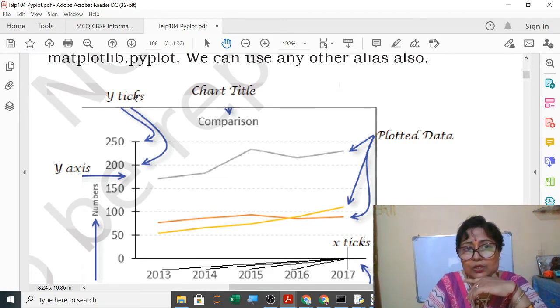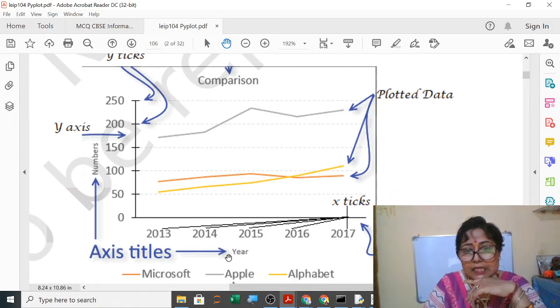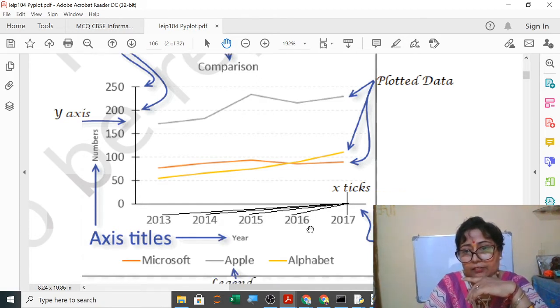Then I will use here Y ticks. These ticks I will give now. And then Y axis is this one. Now axis title, here X axis title and Y label. So these we will call it as X label and Y label, and we will give these titles, axis titles. Then X ticks I will give. Then X axis is this one.